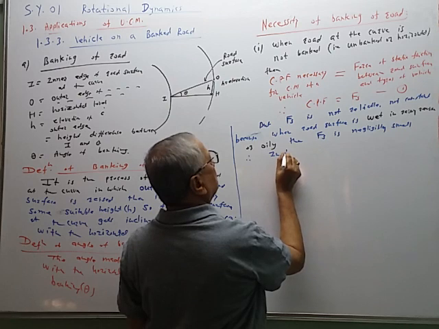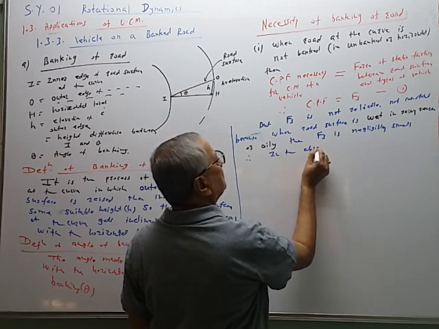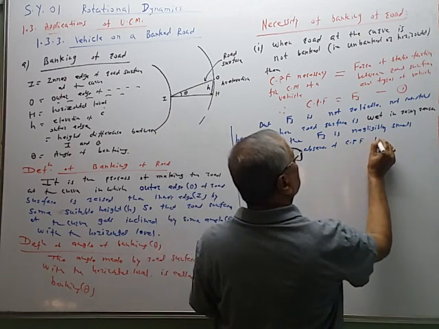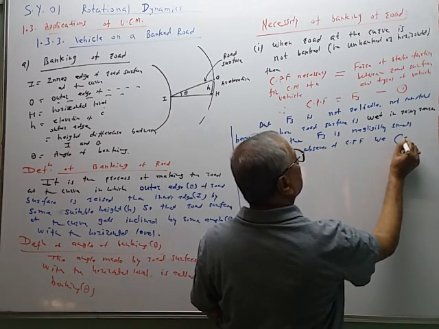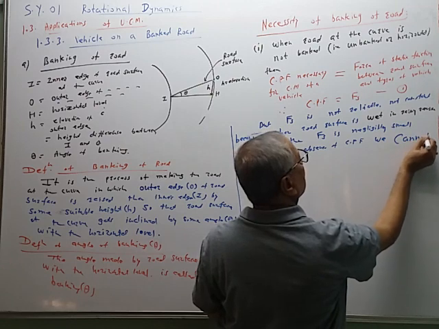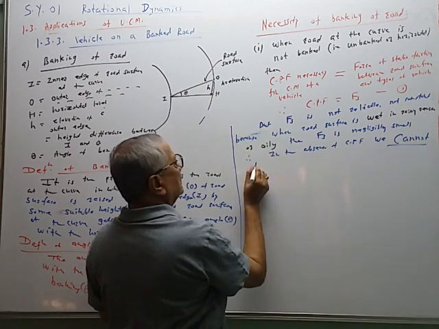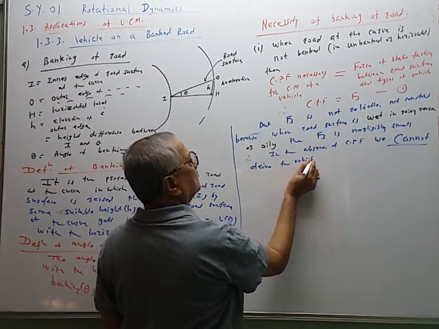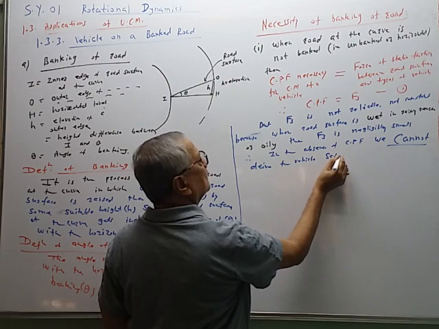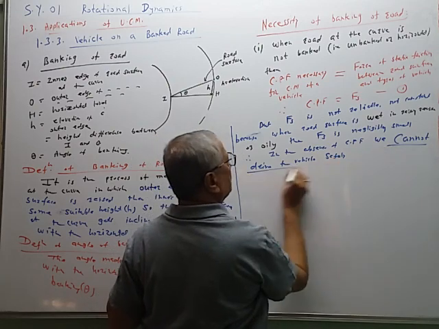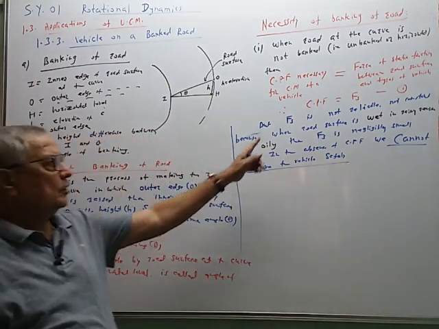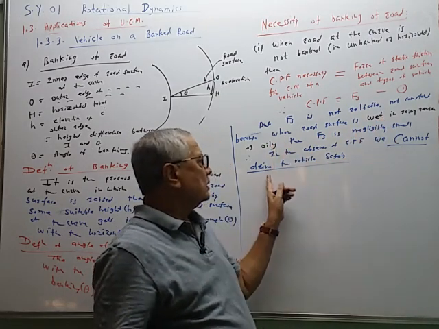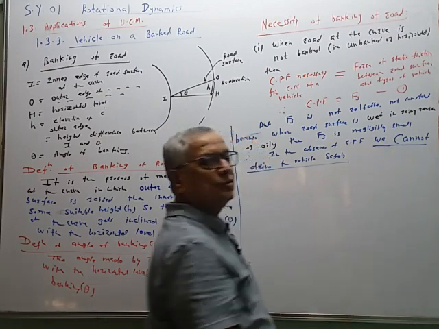Therefore, in the absence of centripetal force, we cannot drive the vehicle safely. This is the drawback. When the road surface is wet or oily, we cannot drive the vehicle safely.